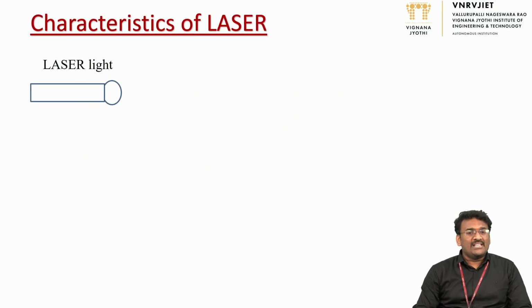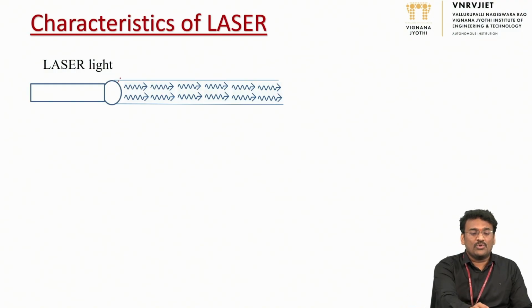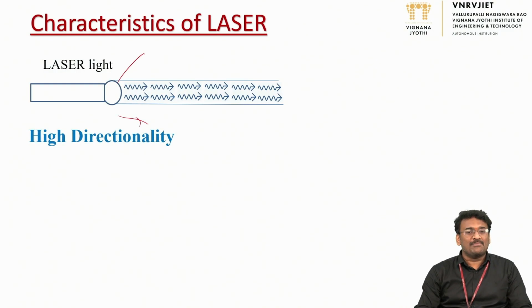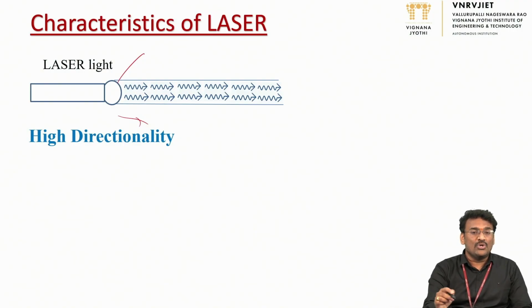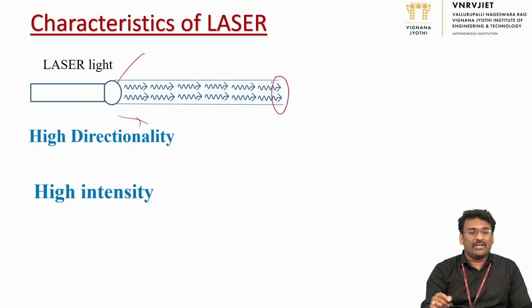And if you observe the laser light which moves straight, all the photons are moving in a straight line. They are moving in the same path without much deviation. There is no deviation here. Why does this happen? Because the laser is coherent, and this leads to high coherence. And as all photons are focused at the same point, that leads to another characteristic, high intensity.